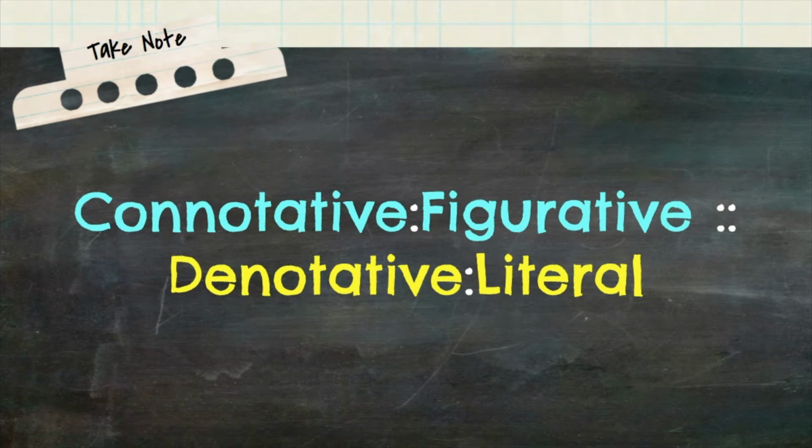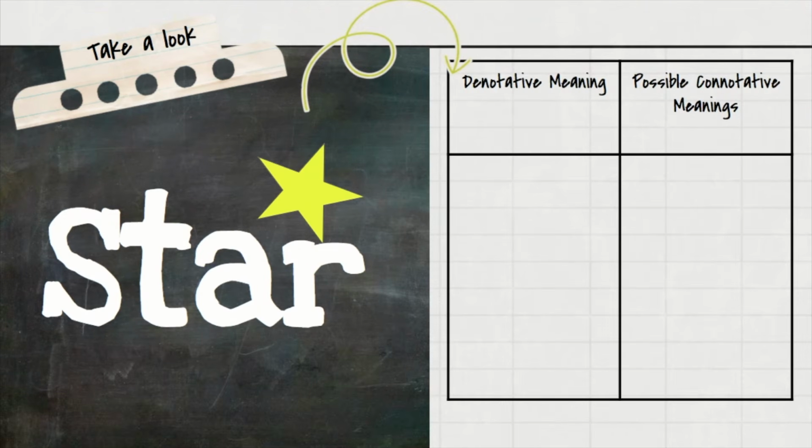So if you are into analogies, let's look at this. Connotative is to figurative, as denotative is to literal. More example, we have the word star. So I want you to think denotative and possible connotative meanings. So I want you to pause really quick, and then if you have a friend near you, maybe you could talk about this, or if you're by yourself, just jot down some ideas.